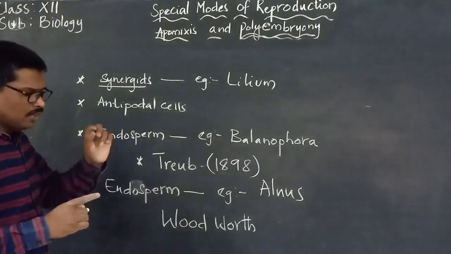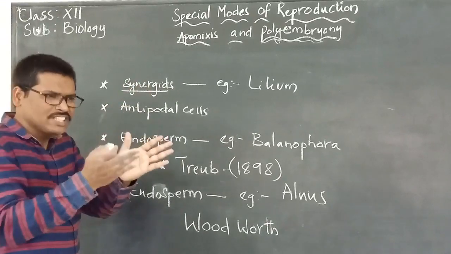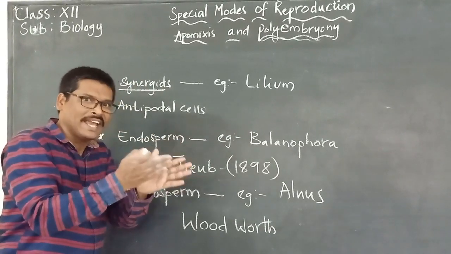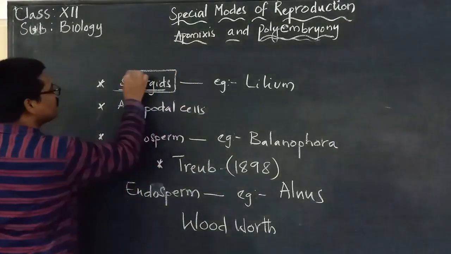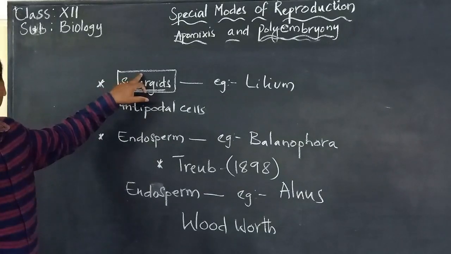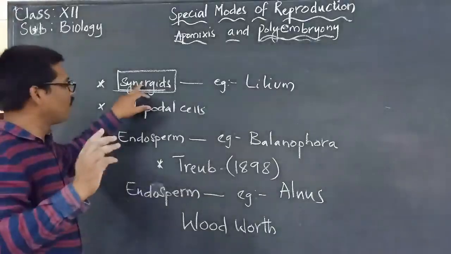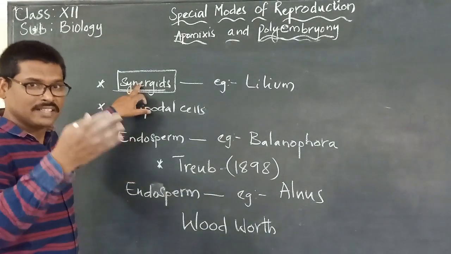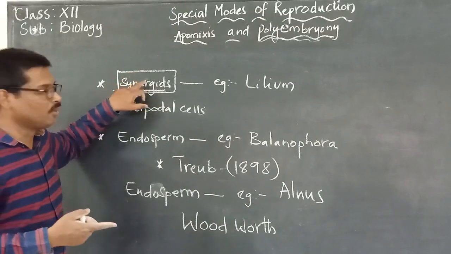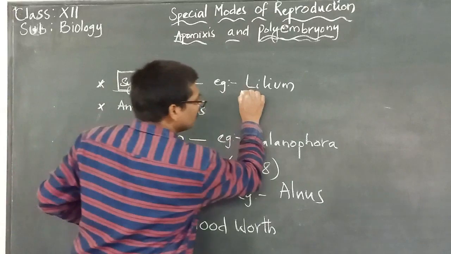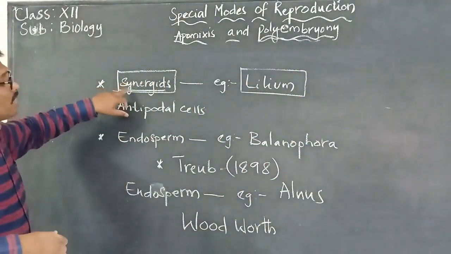Here are the points we have to keep in mind. A very important one: if it is not the egg that is developing into the embryo, then there are more chances for synergids to develop into embryos. This is observed in Lilium, the best example in which development of embryos from synergids is identified.